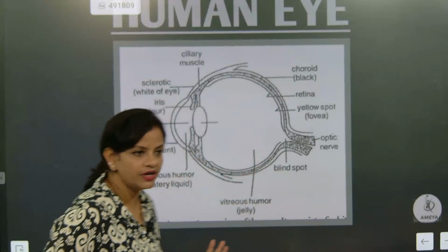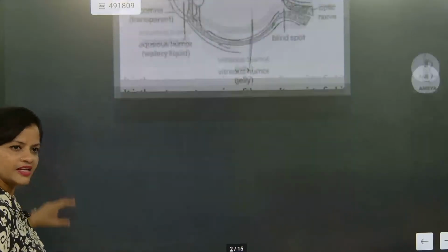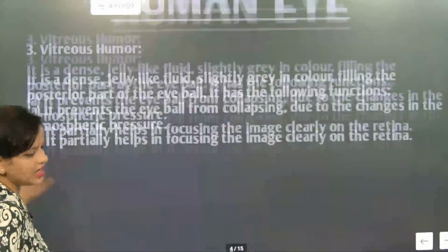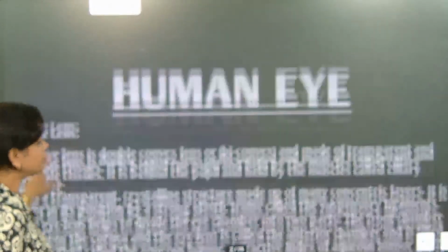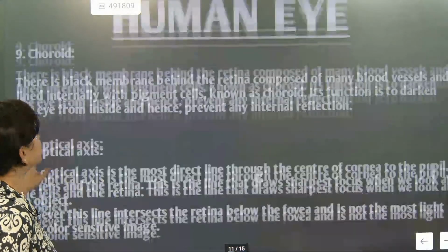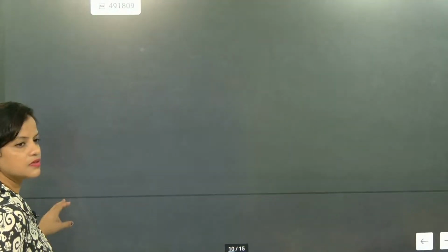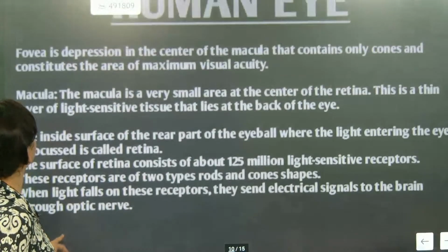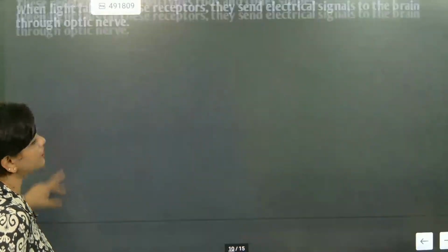I hope you have understood this. Is it clear? I have explained this part very clearly. So is the revision part good? The refractive index of aqueous humor is 1.337. Understood? Vitreous humor is 1.3. Okay. So now look here: we have discussed the fovea, and the macula.